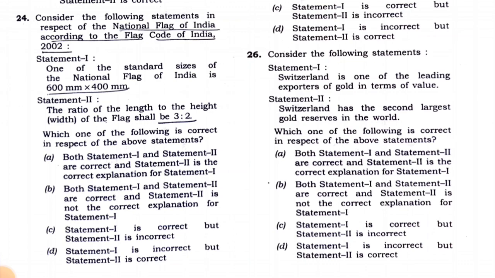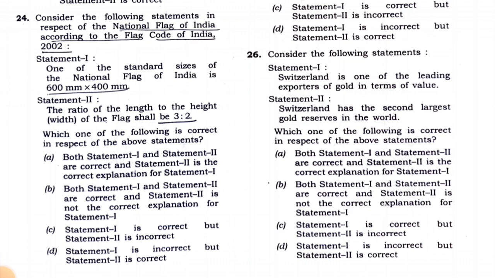There are many standard sizes of the flag. It can be 600 mm into 400 mm, or it can be bigger or smaller than that, but the ratio 3:2 is right. So statement 1 is incorrect, but statement 2 is correct. It is a common sense based question also. Statement 1 is incorrect and statement 2 is correct, so D is the answer. So let's move further.